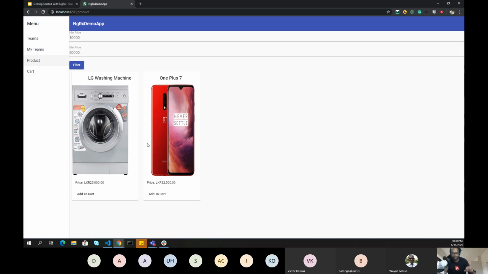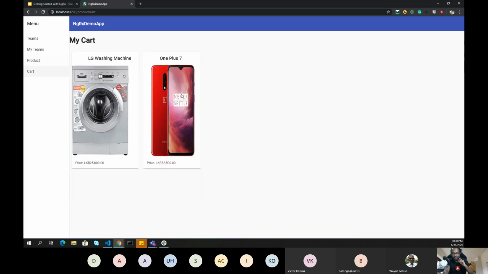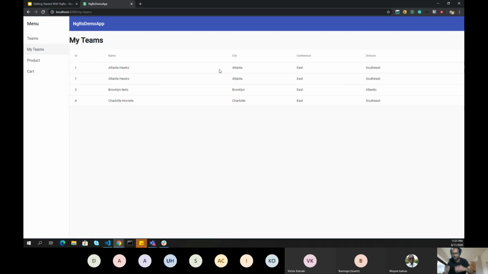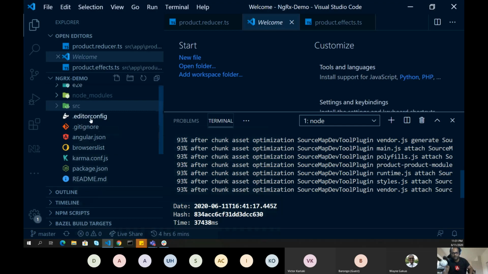This is not something which I'm fetching from the backend. I'm saving my filter into my store, and then my store is responsible for applying these filters again. Similarly, in case I want to add something to cart, I just add to cart, and then I can retrieve my cart from here. I have added another example where I have a list of teams. This is NBA teams, and I can just click on follow, and I can see in my teams the teams which I am following. So everything is managed by NGRX Store. Let's go ahead and see how it is done.